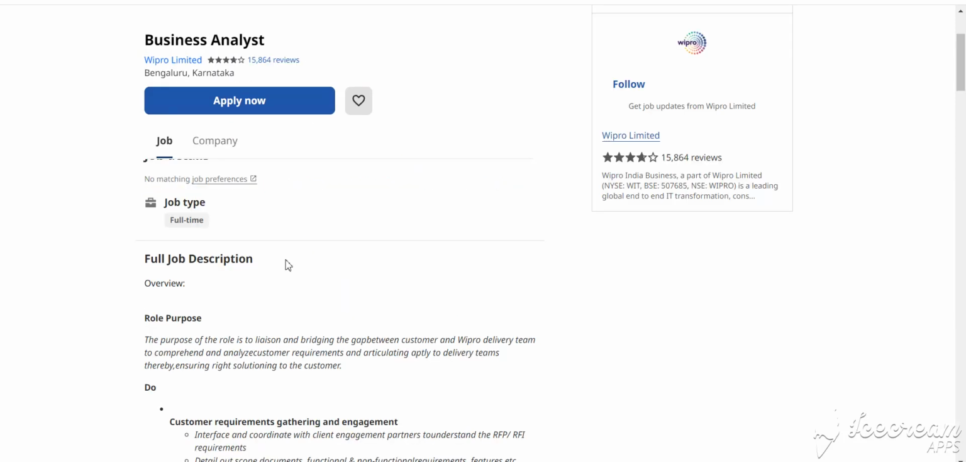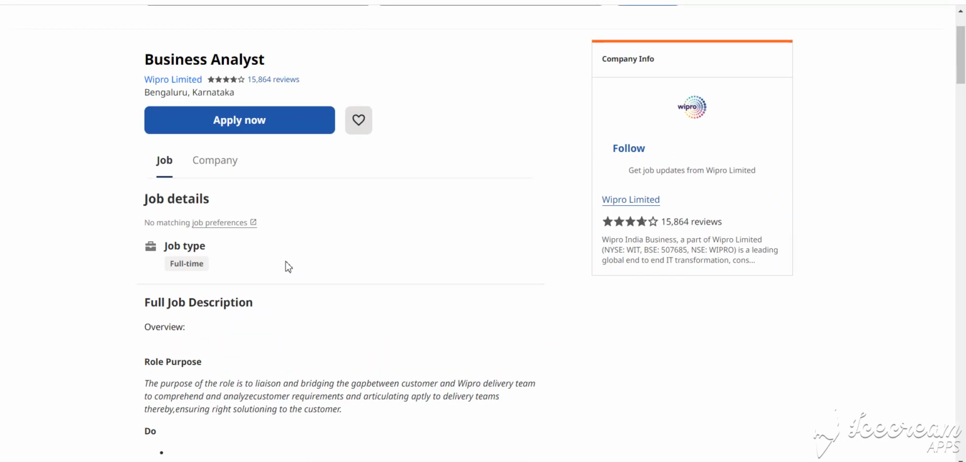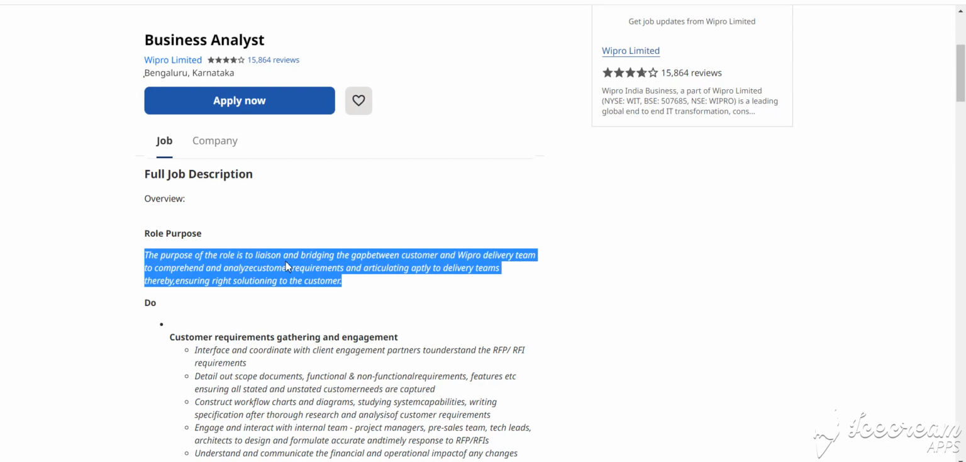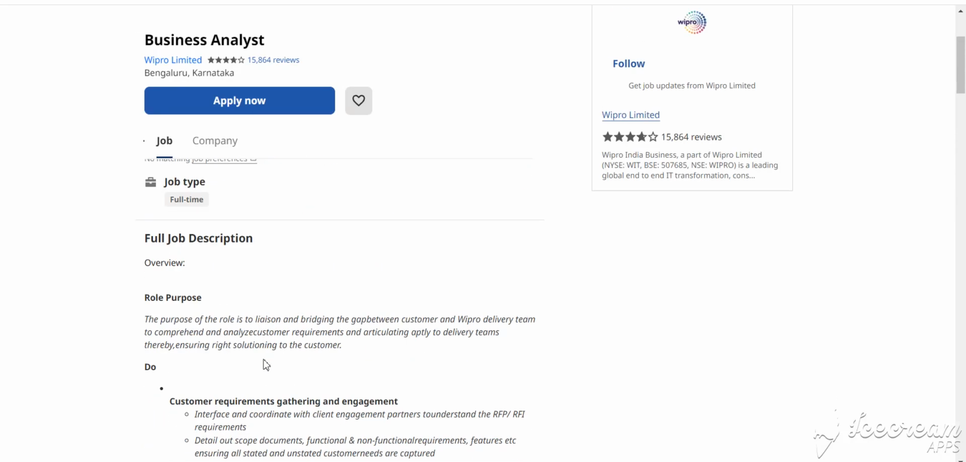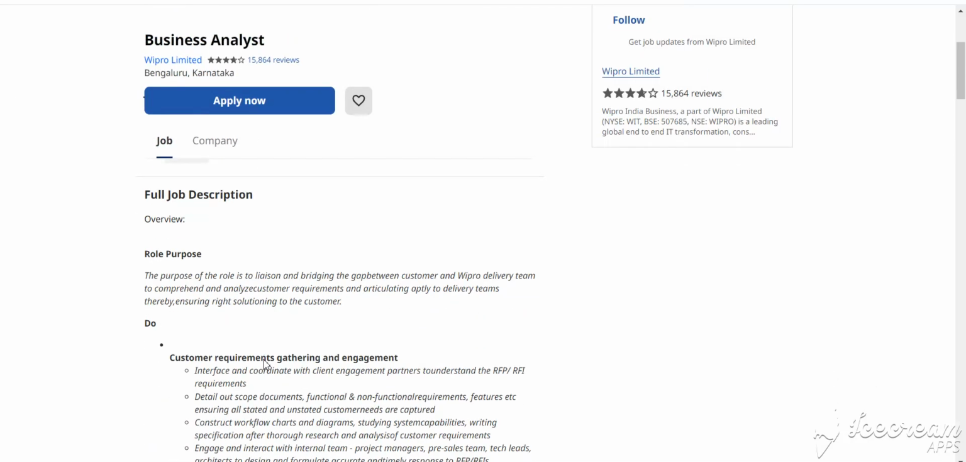Our next job is business analyst from Wipro, and the location is Bangalore, Karnataka. This is your role and responsibility, and you can see all the details here. The salary is not mentioned here. How to apply for this job? You simply click apply now and fill in the details.